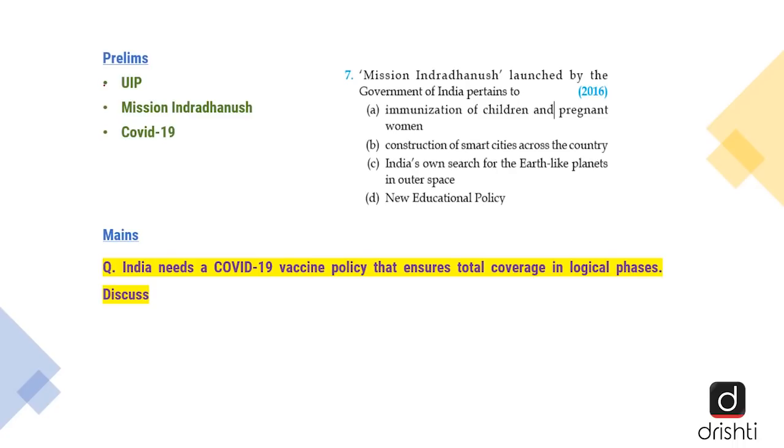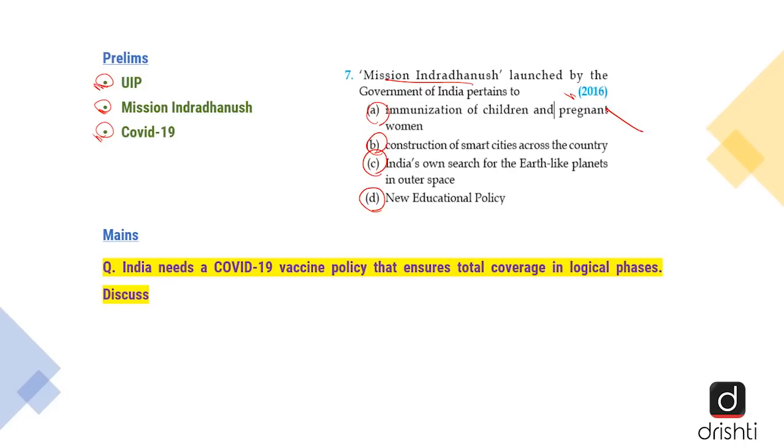From prelims, we can expect a question related to UIP, also related to Mission Indradhanush, which was already asked in 2016, and definitely one question can come from COVID-19. In 2016, a question was asked: Mission Indradhanush, launched by the Government of India, pertains to immunization of children and pregnant women, construction of smart cities across the country, India's own search for Earth-like planets in outer space, or the new educational policy. If you have thoroughly listened to this editorial, you would be able to score 2 marks, because the correct answer is that Mission Indradhanush pertains to immunization of children and pregnant women.